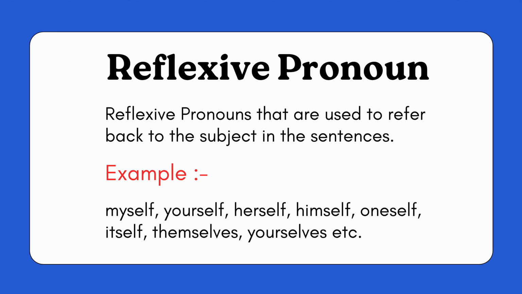Reflexive pronouns are used to refer back to the subject in the sentence. Like reflexive comes back to the person of that sentence, like myself, yourself, herself. We can say I hurt myself. We can help ourselves.